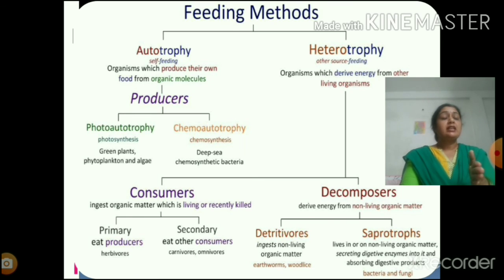The way they decompose the substances, on the basis of that, they can be called as detritivores or they can be called as saprophytes. Right? So I hope nutrition was clear to you all, the process of nutrition and the various modes of nutrition. Now it is up to you to decide how to obtain the best nutrients for getting proper nutritious food. Thank you.